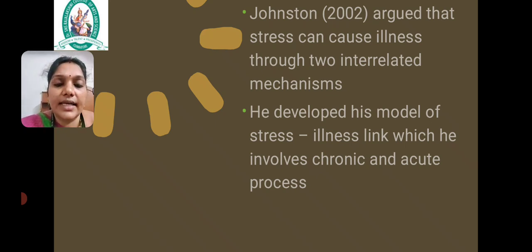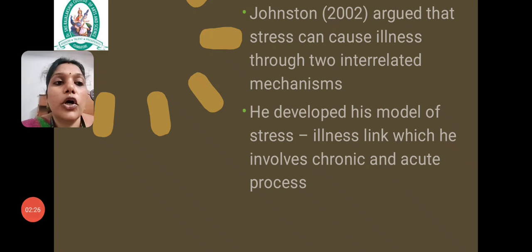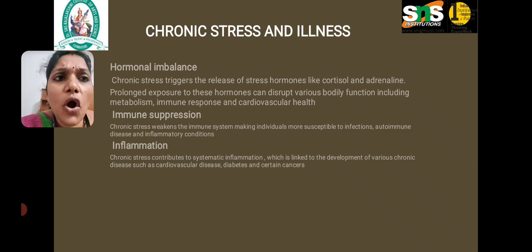Stress causes illness through only these two interrelated mechanisms. The first is the chronic process and the second is the acute process. Chronic process is when the stress lasts for a long time, more than 6 months. The acute process lasts only a temporary time, can lead to some emotional issues, and may take only weeks or even days to overcome. So, chronic stress and illness.